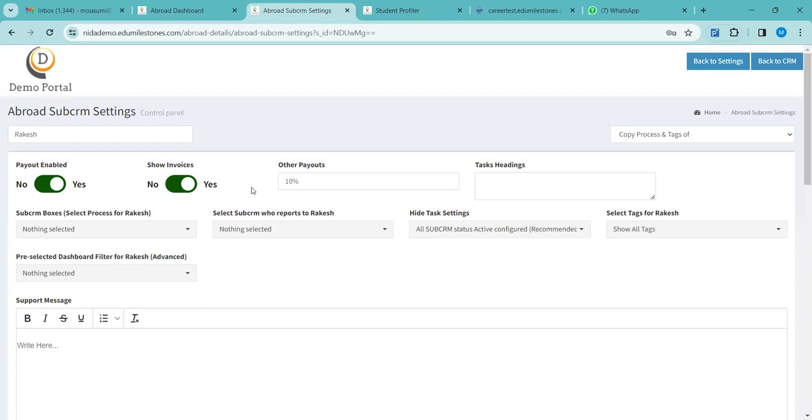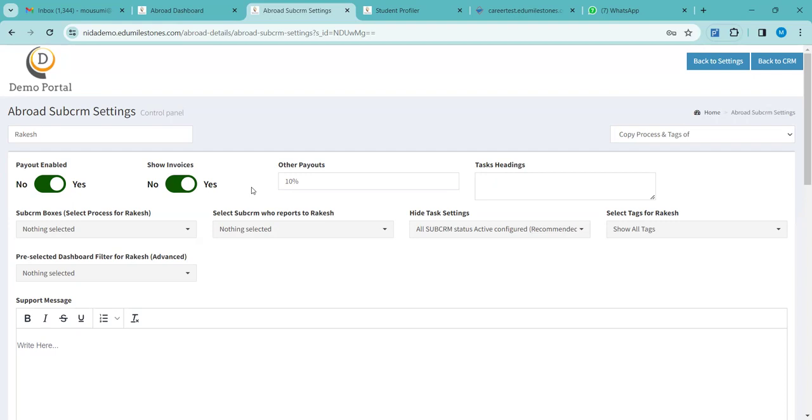Yes. I lost my connection for 1 minute. This show invoices is the invoices that we are getting from Edu Milestone, or that we are paying to our sub CRMs. This is for not paying. You are generating for, you will be generating invoices for your sub CRMs, right? Okay, that are because those. yes, because your sub CRM will have students, isn't it?